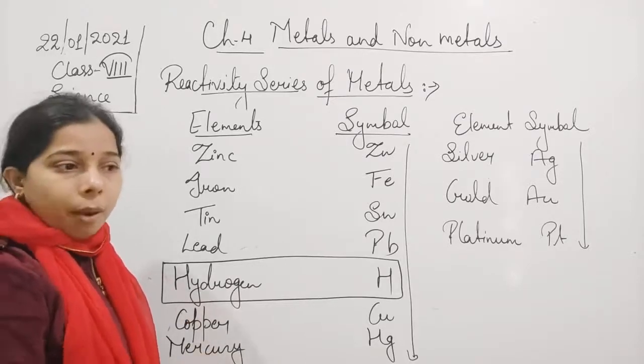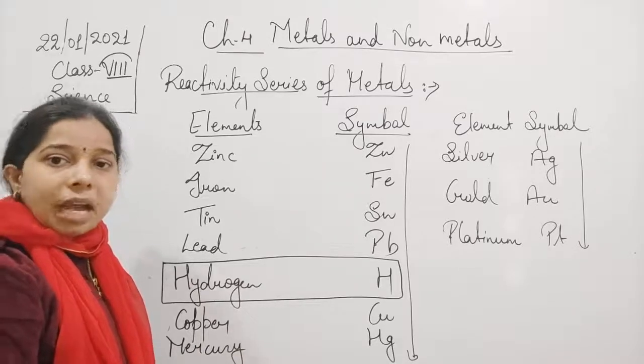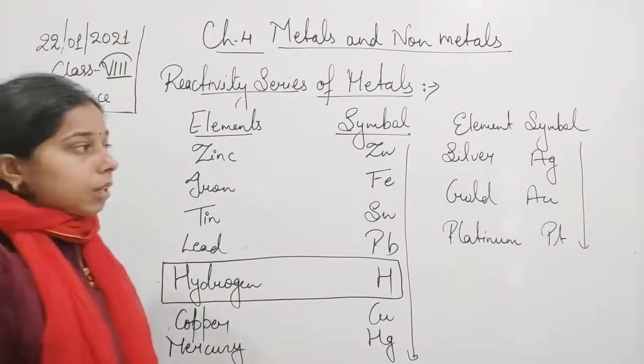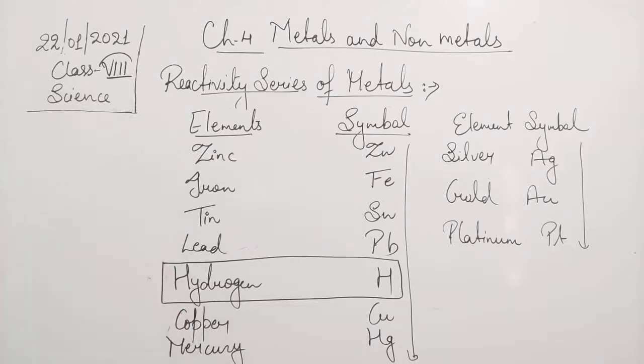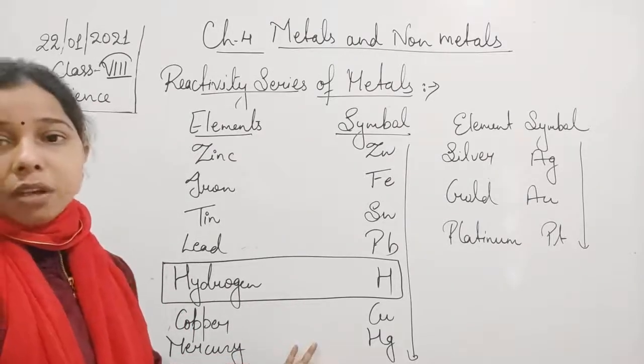So it shows the properties of both, and that is why we keep it in this reactivity series also. Most of its chemical properties resemble those of the metals. So we can say that it is kept in this reactivity series of the metals here.